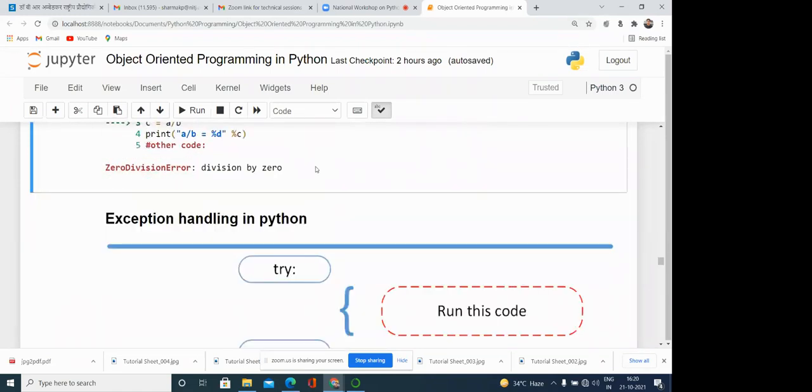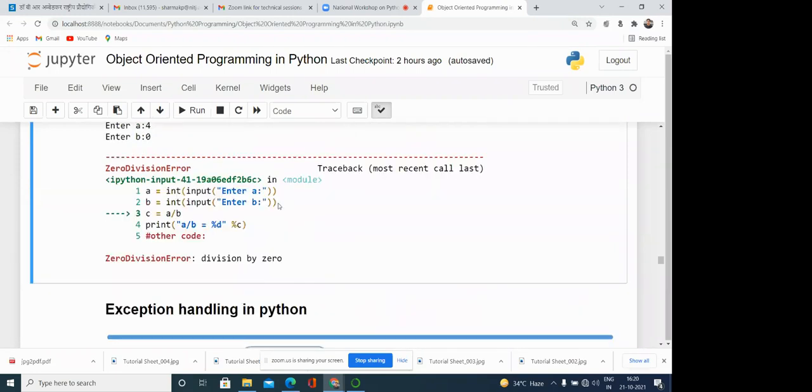Now the question arises: how can we handle the exception in Python, and how can we avoid the program terminating at this particular point? If the exception is here, that is okay, but the rest of the program can be executed. We can skip this particular part because it contains the error or exception, but the rest of the program should be executed, because the rest of the program may have important instructions that are required to be executed.